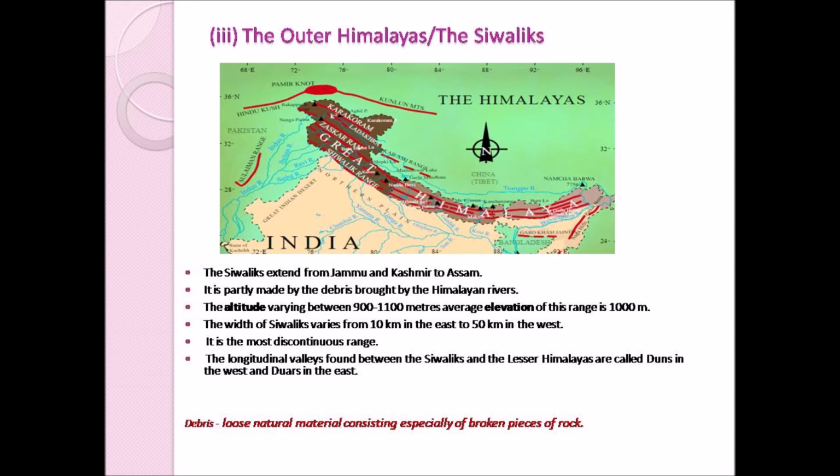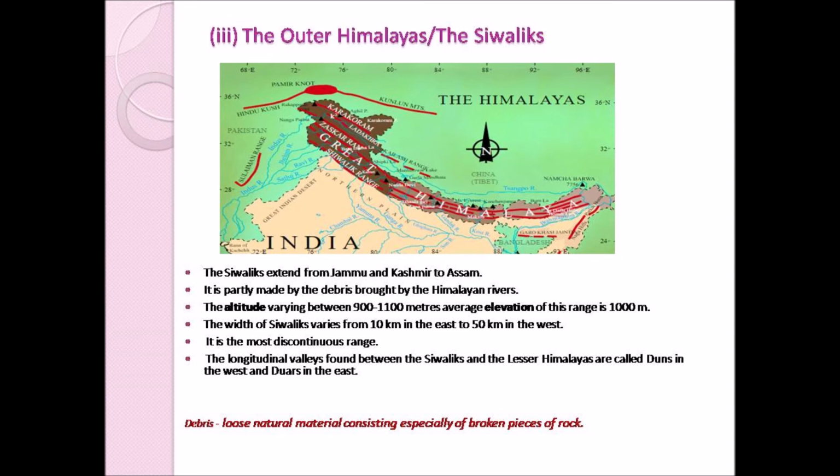And the altitude of these Shivaliks varies from 900 to 1100 meters, and the average elevation, that is the average altitude of this range, is 100 meter. So here elevation means the height above the sea level. Okay, the width of the Shivaliks varies from 10 kilometer in the east to 50 kilometer in the west.